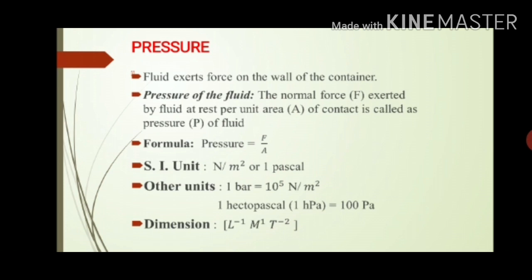There are some other units of pressure we use. 1 bar is equal to 10 to the power 5 Newton per meter square. 1 hectopascal is equal to 100 Pascal. The dimension will be L minus 1 M1 T minus 2. The dimension part you have seen in 11th standard, first chapter. I hope you have understood all the points we have seen today.